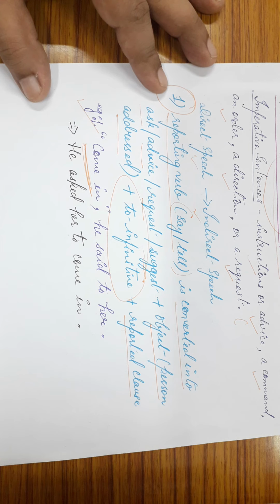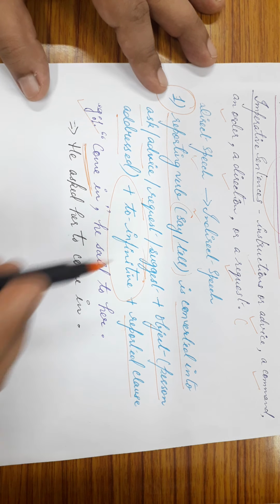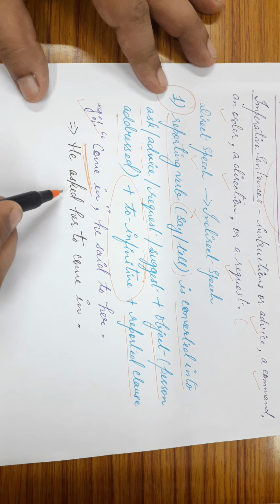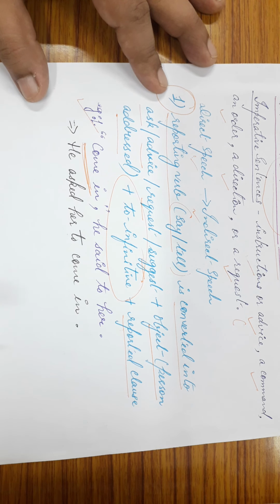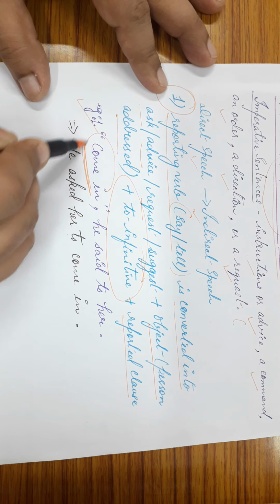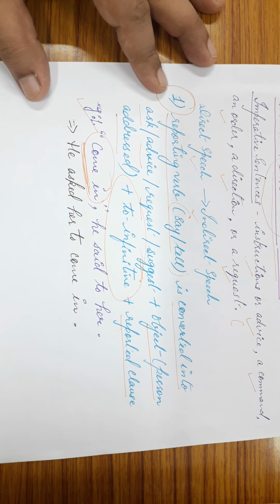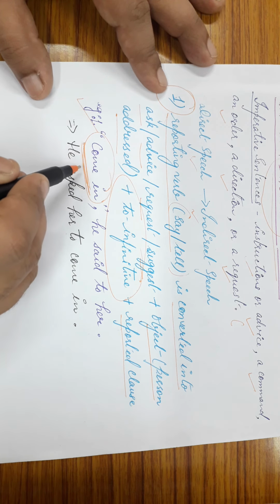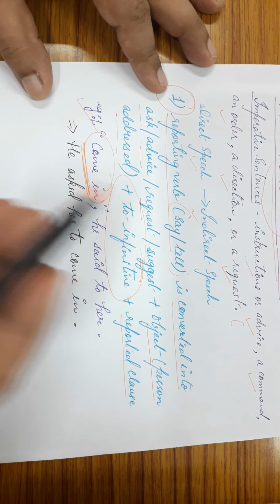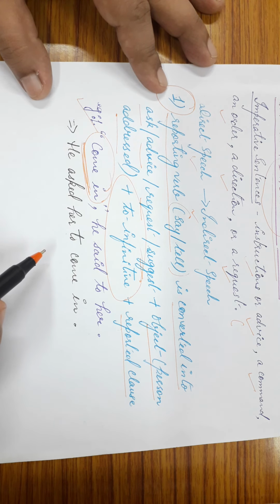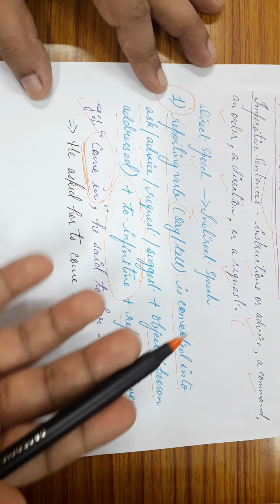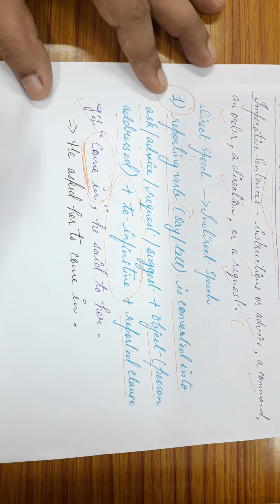In the reporting verb, you can use either asked, or ordered, or commanded. It depends upon the tone of the imperative sentence in the direct speech. You have to determine from the tone of the reported clause what kind of imperative sentence it is. Is it commanding, ordering, requesting, or simply asking?